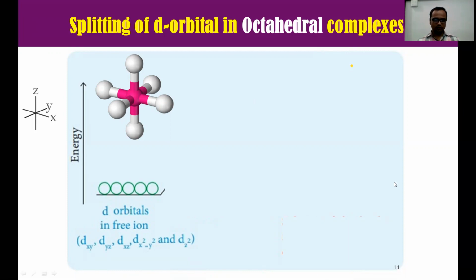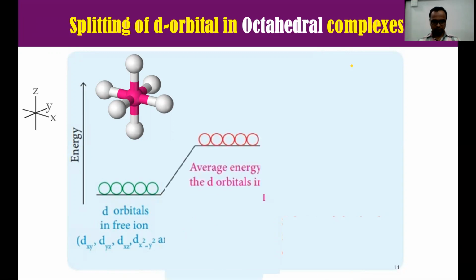First, these are the d orbitals in the free ion. They are degenerate. Now see degenerate carefully. All these 5 orbitals have the same energy, which means they are placed on the same line. They have equal energy. How many orbitals? 5 orbitals: dxy, dyz, dxz, dx square minus y square, and dz square. All these are in the same energy state.